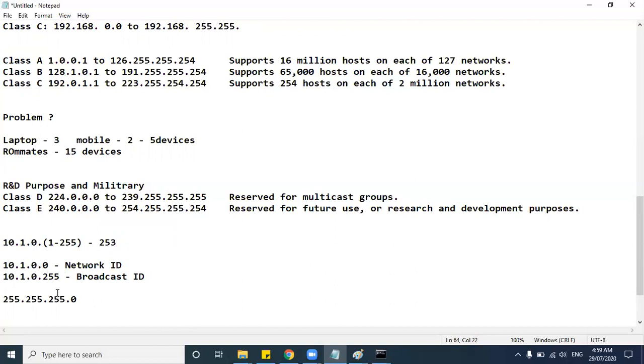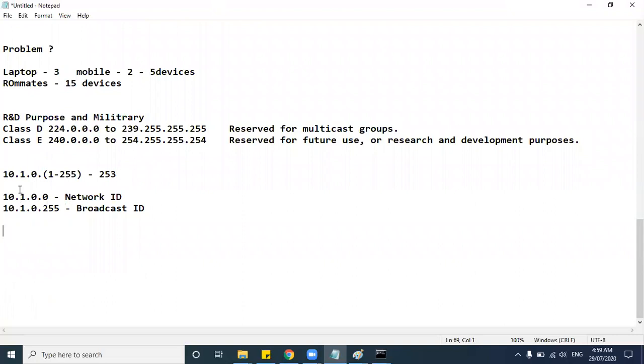Got it? Let's say you have it like this, 255, and your next subnet octet is 0 here. So when you keep 0 here, again you can get the range from 1 to 255. Now how many total IP addresses will come here? Here you got 253, but here you will get around 65,000 IP addresses. I will tell you how it comes. As I told, this is 8-bit, this 8-bit, this 8-bit, and this 8-bit.